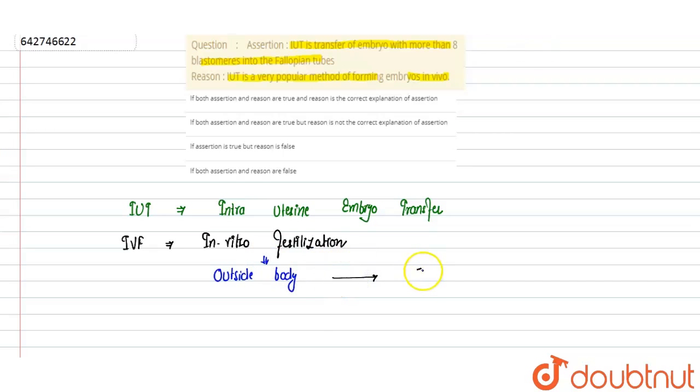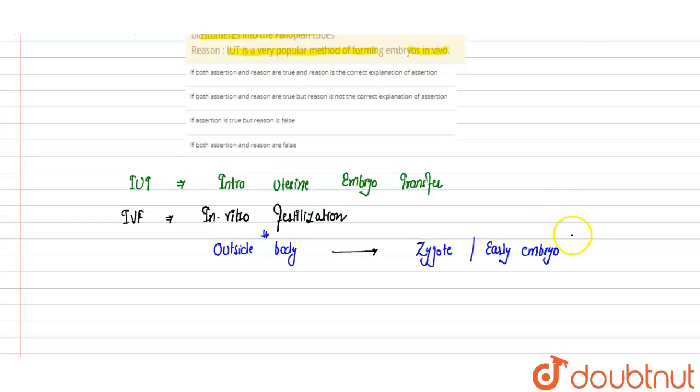When the zygote is formed after fertilization, the zygote or early embryo is transferred to the fallopian tube. Early embryo means up to 8 blastomeres, that is, up to 8 blastomere divisions, cleavage has occurred.